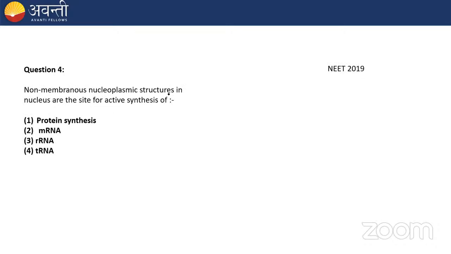Quickly move to the next one, which says that non-membranous nucleoplasmic structures in the nucleus are the site for active synthesis of dash. Non-membranous, nucleoplasmic, it's a hint. Option 1 says protein synthesis. Option 2 says mRNA. Option 3 says rRNA.